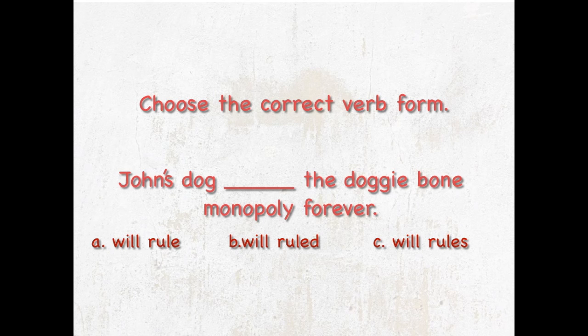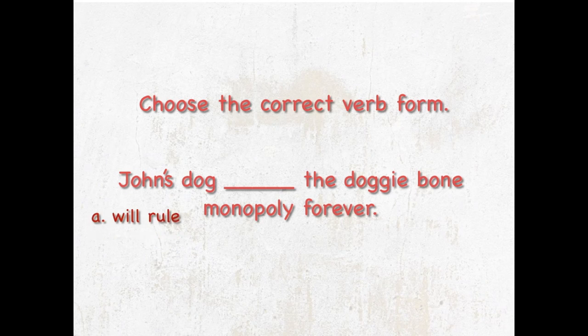Let's check the possible answers. Ready? So, John's dog will ruled the doggy bone monopoly forever. No. John's dog will rules the doggy bone monopoly forever. No. Righto. A. John's dog will rule the doggy bone monopoly forever. Good job.